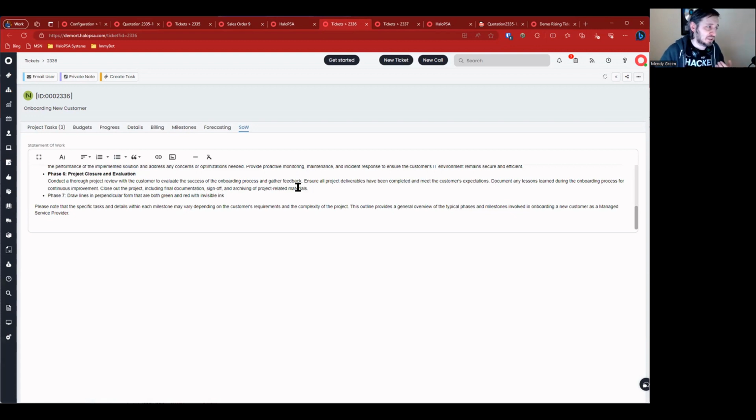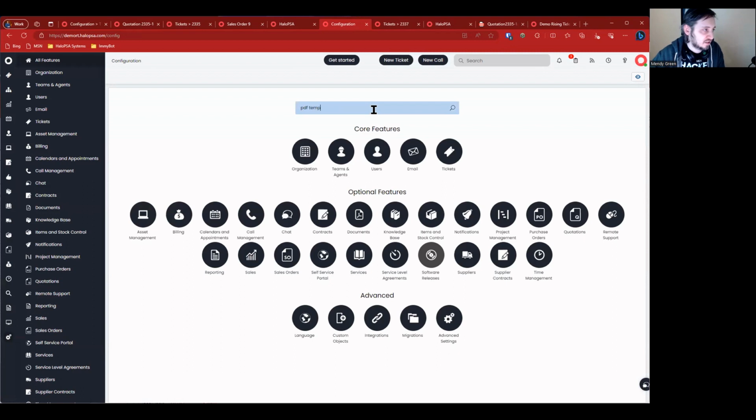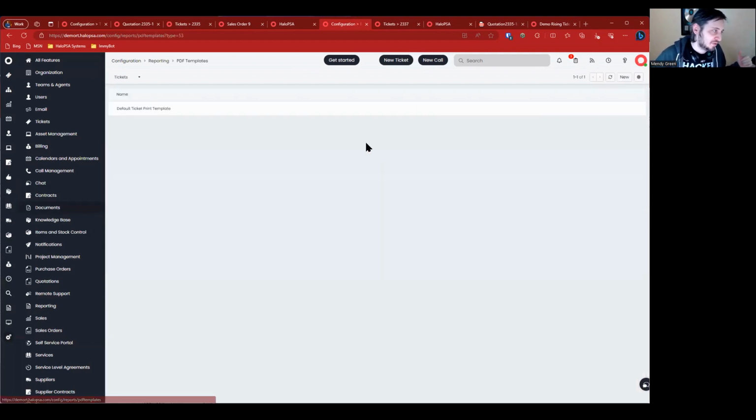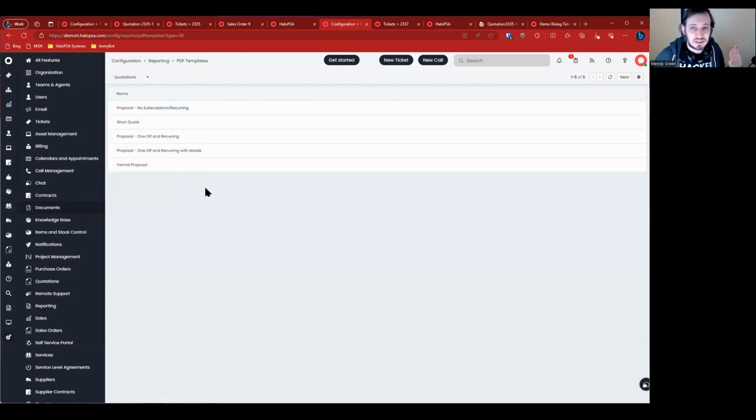I was hoping the statement of work and the terms and conditions and everything else would be included inside of the PDF template. Let's go take a look at those PDF templates, because it didn't look like it was, but there was something configured there. There was a tab under the opportunity for statement of work, for terms and conditions and executive summary. That's what I'm trying to say.